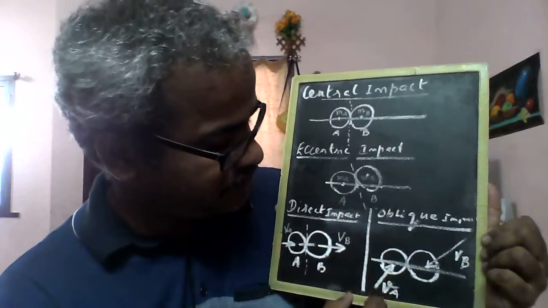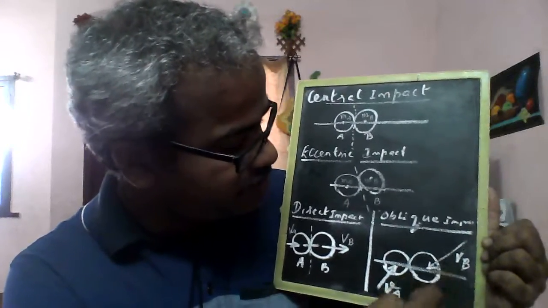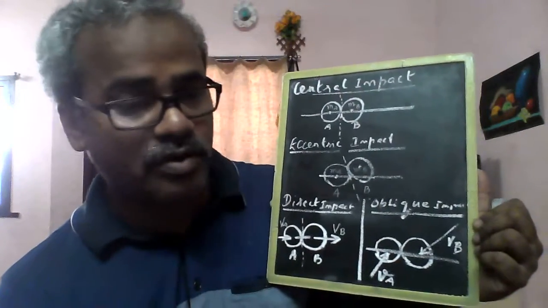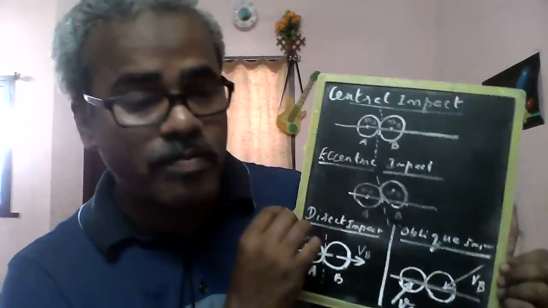You can see the velocity of body B is inclined differently when it collides; that is called oblique impact. So this is the introduction to impact of elastic bodies.